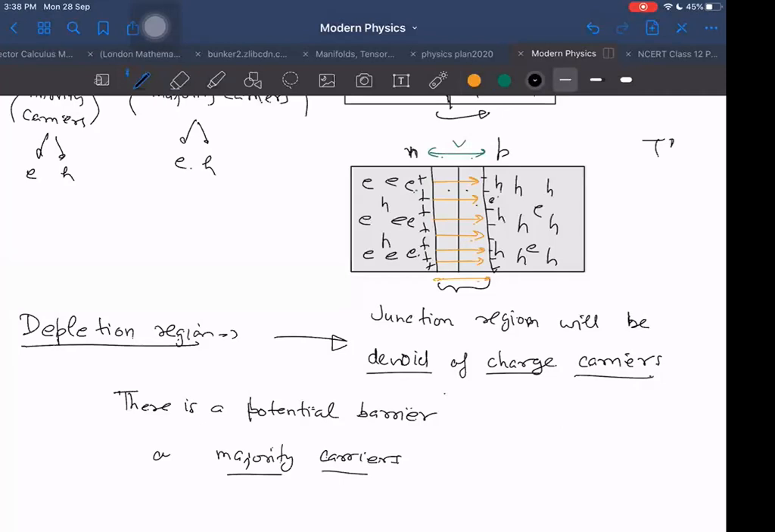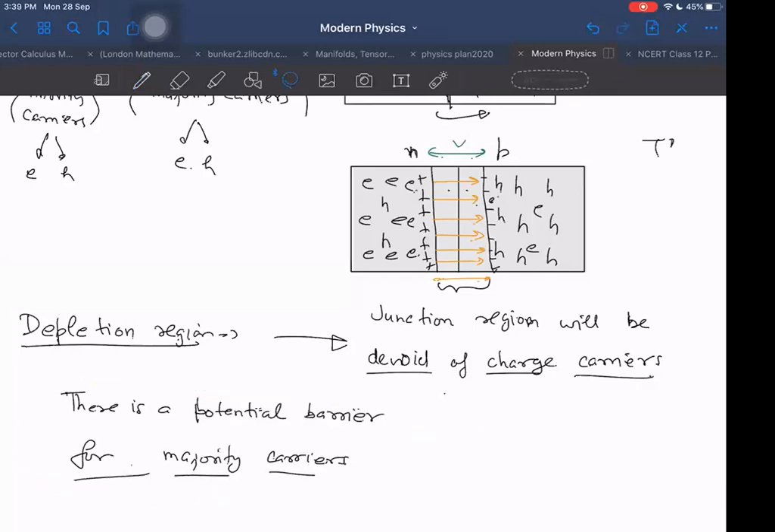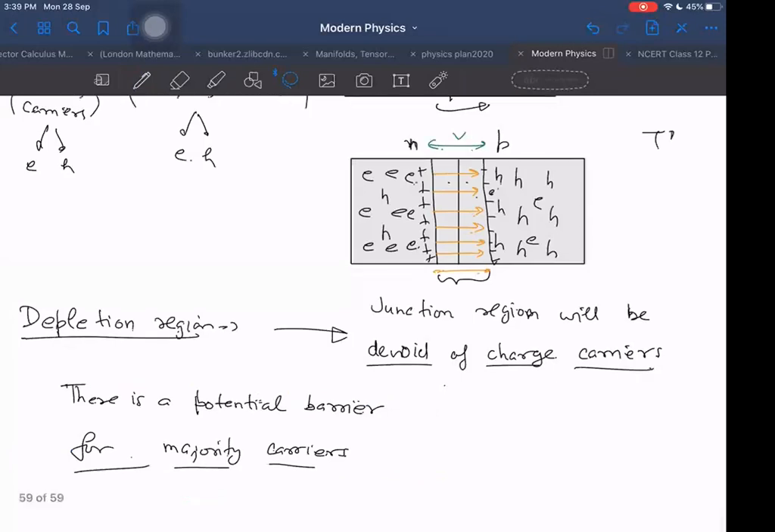This is a barrier only for majority carriers, right? It is not for minority carriers. For minority carriers, it is a favorable potential, in fact. But we normally call it as potential barrier only. For minority carriers, it is favoring, right? But we are not interested in minority carrier current.